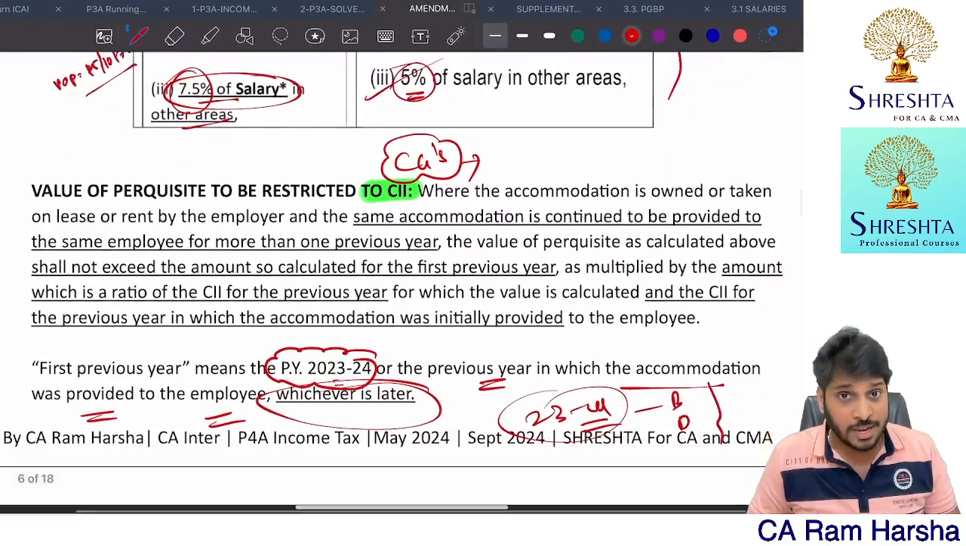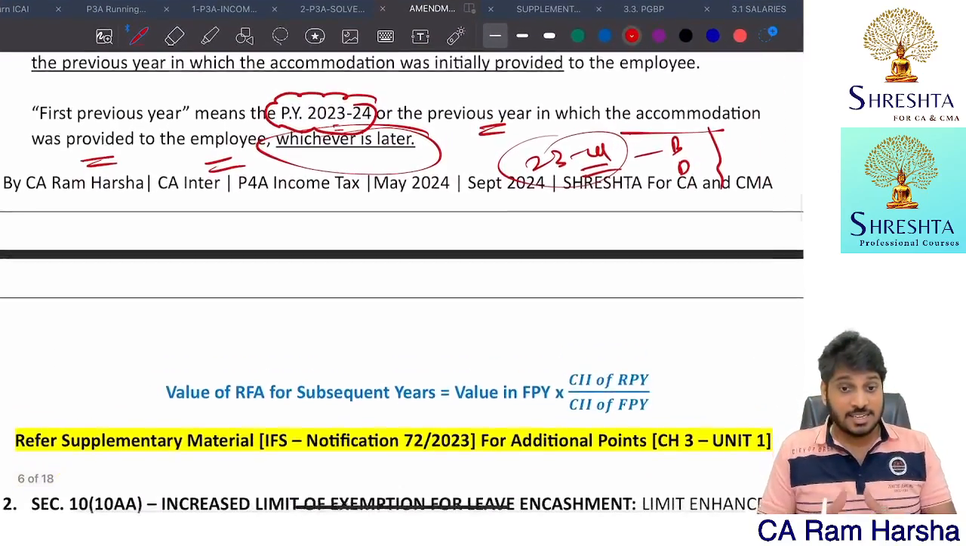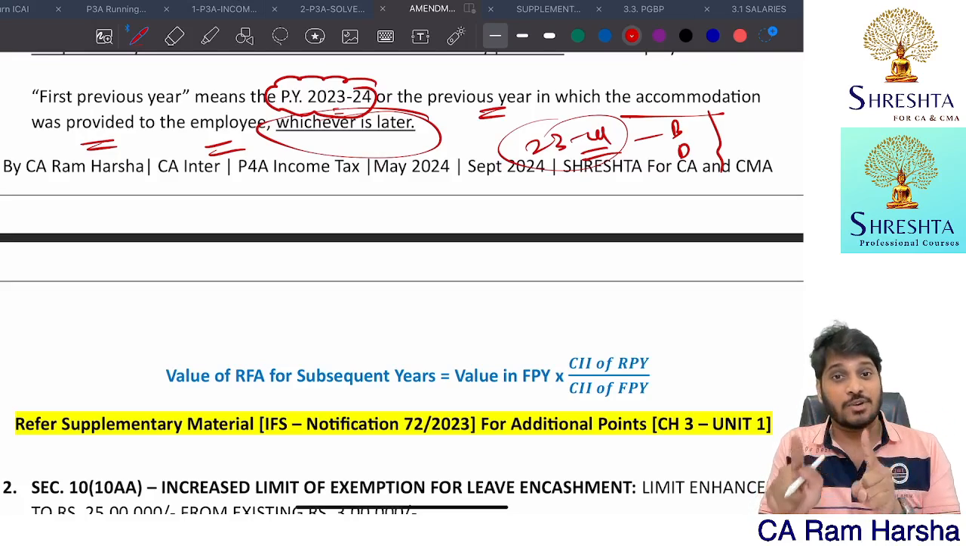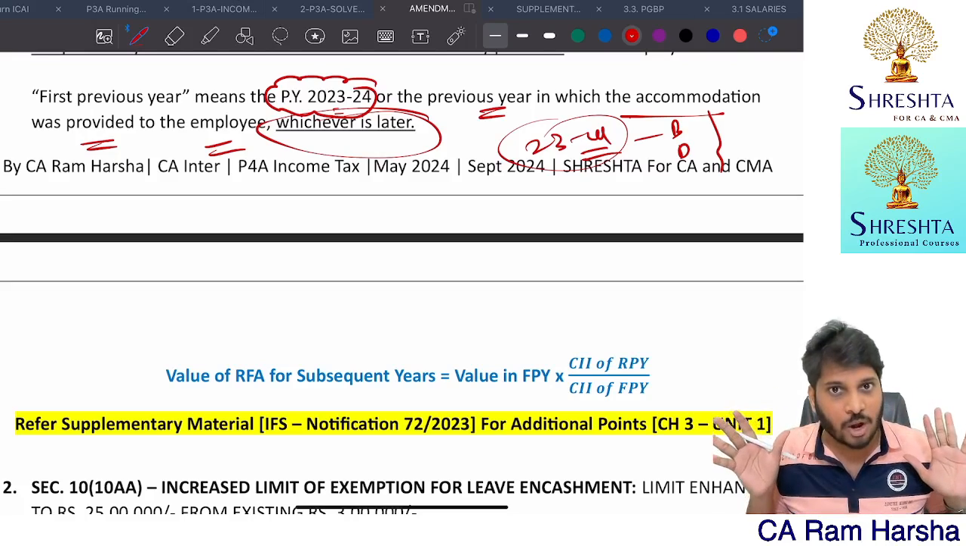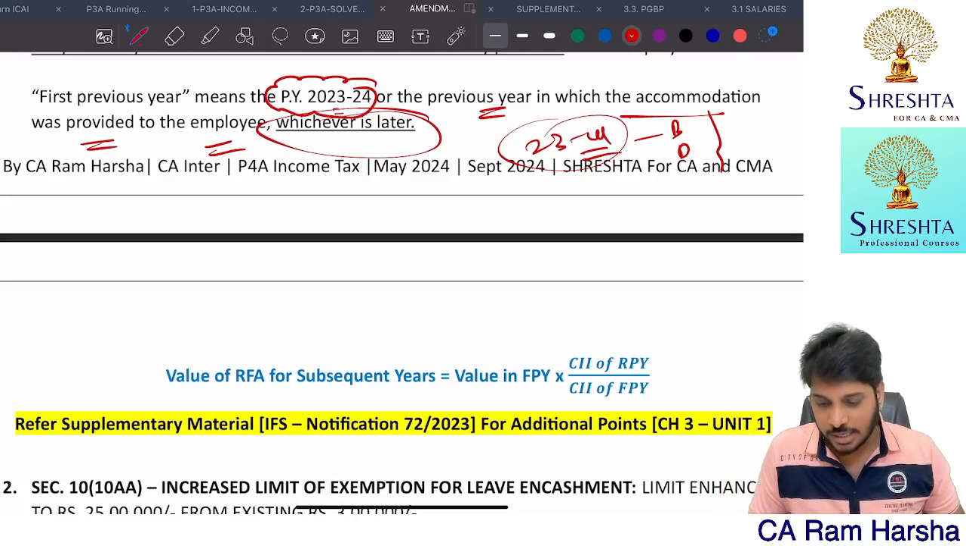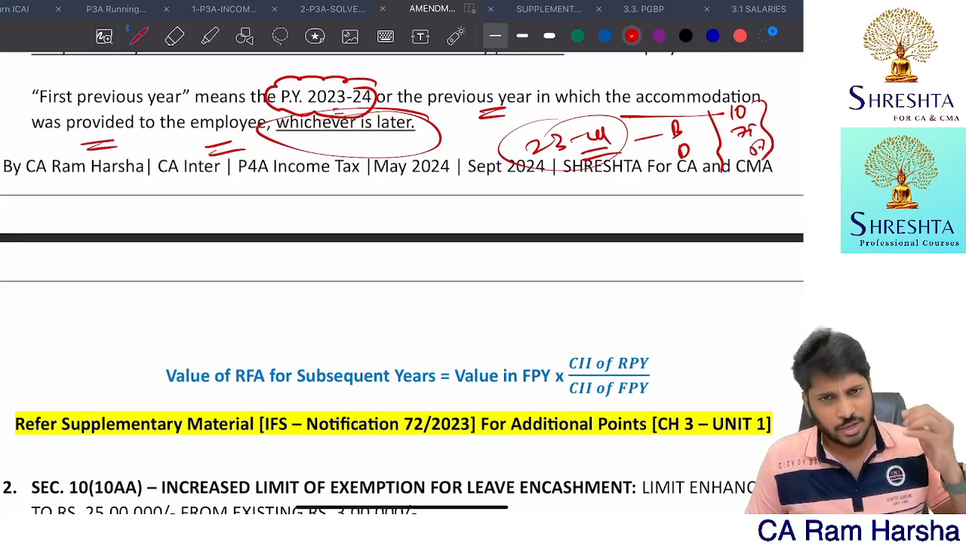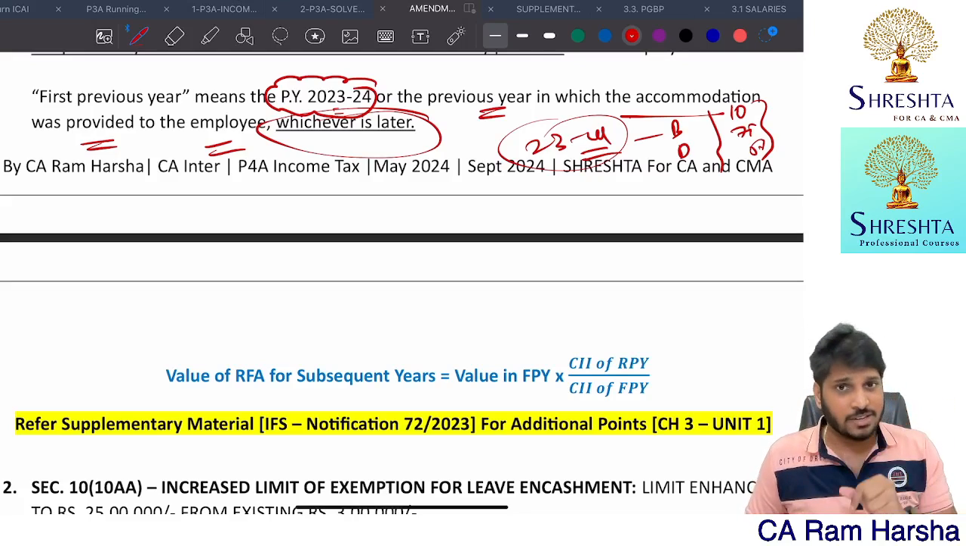For the 23-24 financial year, consider that as the first year in which the employee got accommodation. Consider 23-24 as the first year for which the employee got accommodation. Getting the point? So calculate 10%, 7.5%, or 5% as the case may be. Compute the first year accommodation perquisite value.